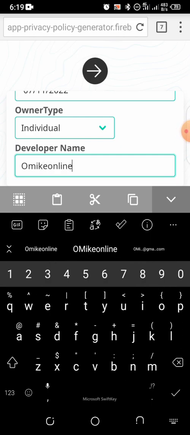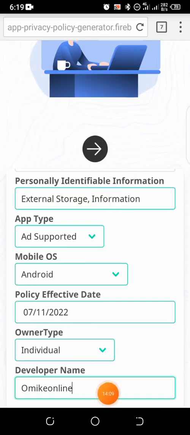Developer name is going to be Mike Online. There is something about this developer name actually, because the Play Store account I'm using has a different developer name. But let's see how it goes. This is my own personal developer name, Mike Online. So let me click on here.